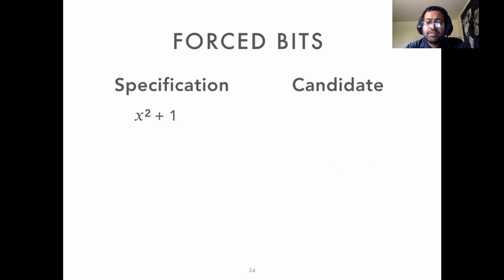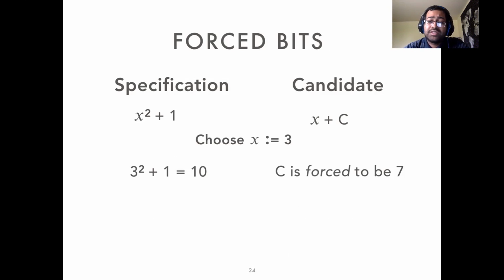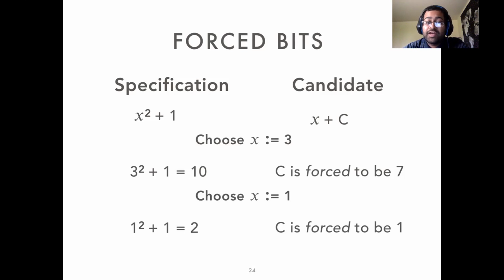This is a backwards analysis which finds out which values or bits of a symbolic constant are forced to a particular value. For example, choosing 3 as the input here forces the symbolic constant C to be 7. That is, 7 is the only possible value of C for which this specification and this candidate are equivalent when x is 3. Now let's choose a different x, which is 1. Now the specification evaluates to 2, which means C is now forced to be 1.